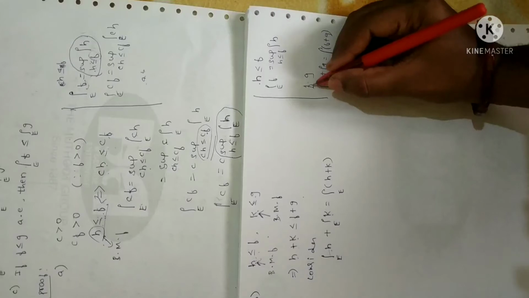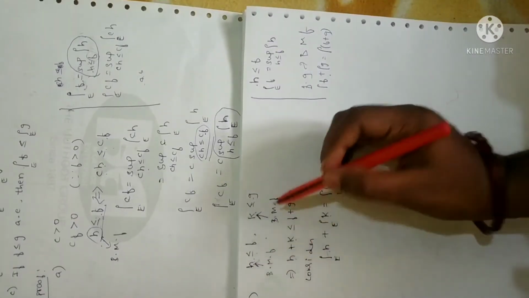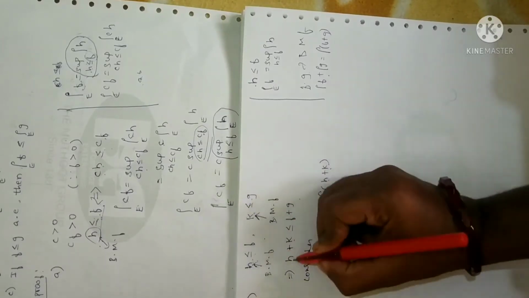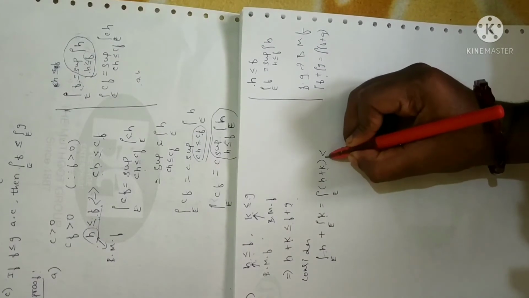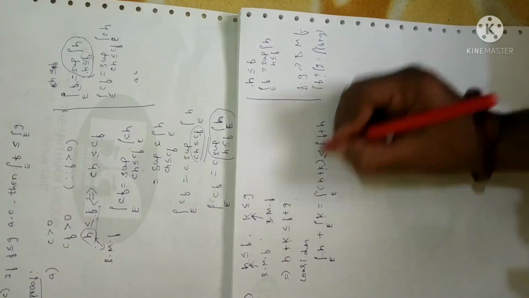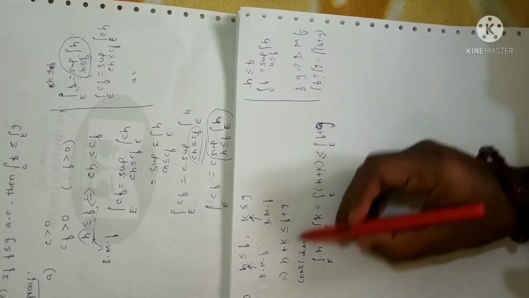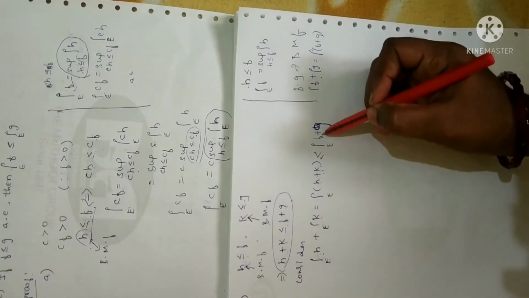I have proved this inequality for bounded measurable functions. Since I have assumed h and k as bounded measurable functions, I can write it like this. Now, as I said, h plus k is less than or equal to f plus g. So this value will be less than or equal to the integral over E of f plus g. If you integrate this, you will get the same value.